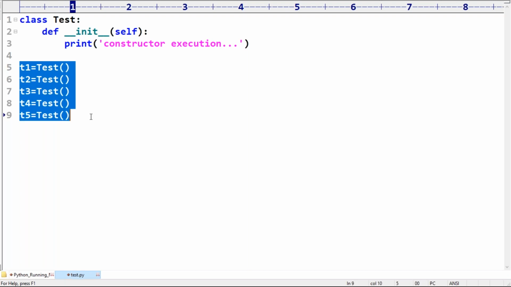How many times will the constructor be executed in this case? 5 times, because for every object, the constructor will be executed separately. That's why it is going to be executed 5 times.